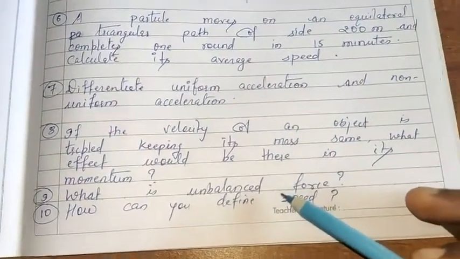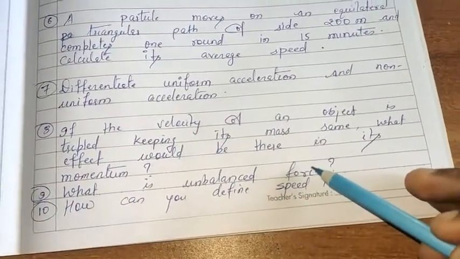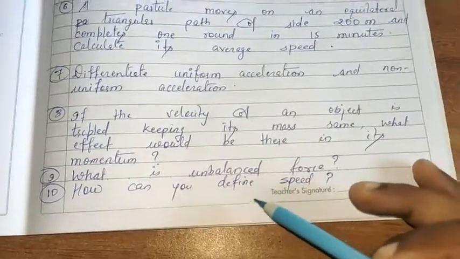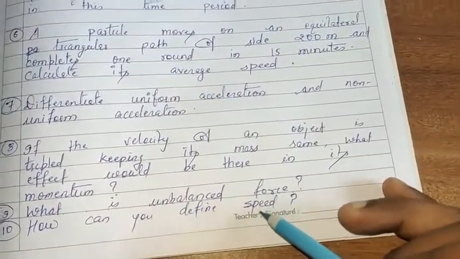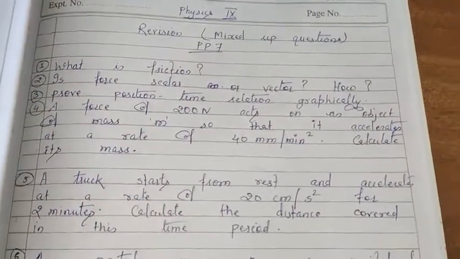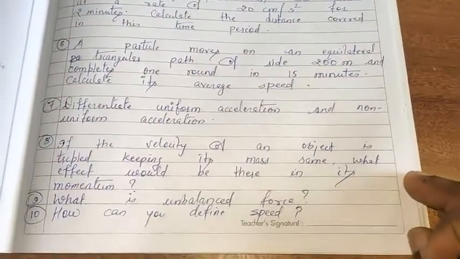Question number 9. What is unbalanced force? You have to write the definition of unbalanced force. 10th, how can you define speed? Just write the definition of speed. So this is all about this practice paper. I hope all these questions seem to be easier for all of you.